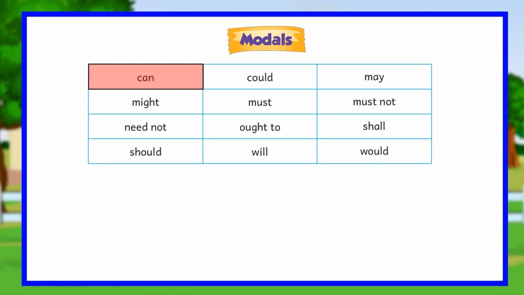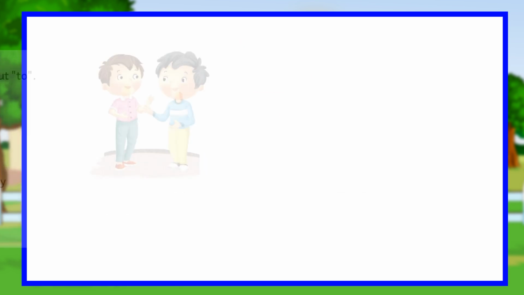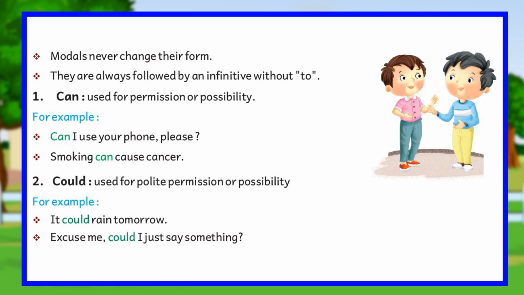Modals: can, could, may, might, must not, need not, ought to, shall, should, will, would. Definition: modals are special verbs that behave irregularly in the English language. They give additional information about the function of the main verb. Modals never change their form. They are always followed by an infinitive without to.